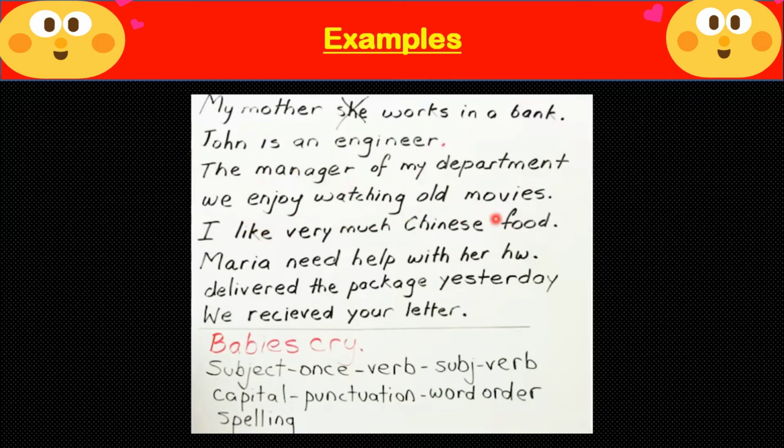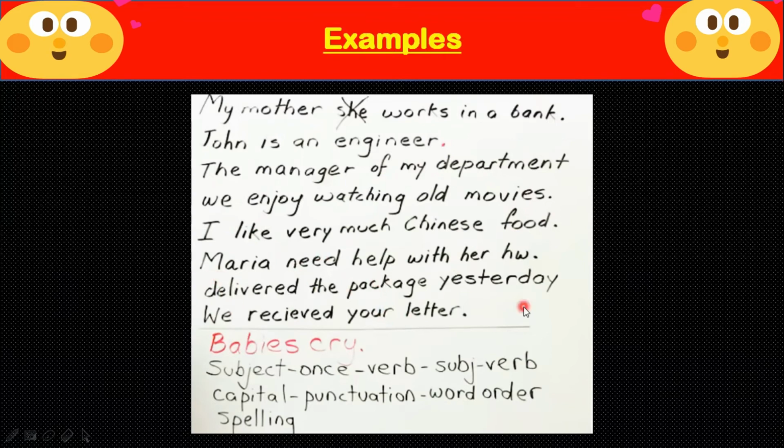We enjoy watching old movies. This W, it should be capital. I like very much Chinese food. I like Chinese food very much. Chinese food will come over here and very much will come over here. Maria need help with her homework. Maria is singular. With this verb need I will put s. Maria needs help with her homework.